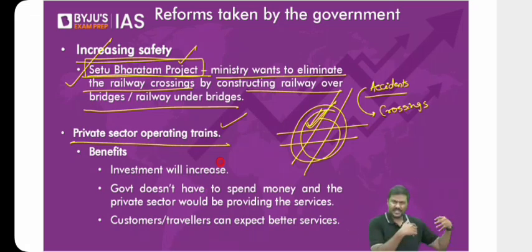Government of India, especially in the last 3 years, has been trying to implement this policy. Very recently, a few companies have started operating. That is, private sector companies have started operating trains in India. Now, why is the government of India doing this? Is there any concern here? Let's look at it. Why is the government of India promoting entry of the private sector?